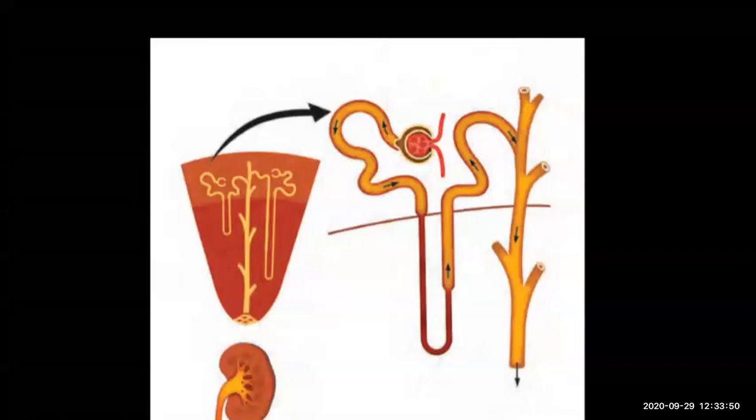So in this way urine is formed, which is passed out through the urinary bladder and then through the urethra. So I hope you understood about this.